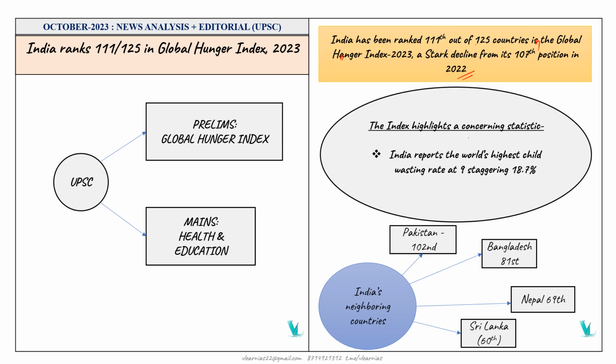Okay, so the index highlights concerning statistics. India reports the world's highest child wasting rate at a staggering 18.7%. So we have to compare our rank with our neighboring countries. First one is Pakistan, at about 102nd position, Bangladesh is at 81st position, Nepal is at 69th position, and Sri Lanka is at 60th position. So when comparing with our neighboring countries, we are standing at the 111th.